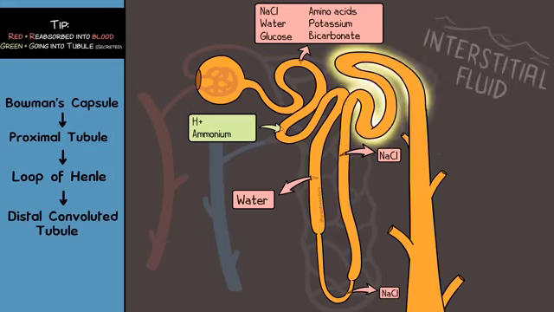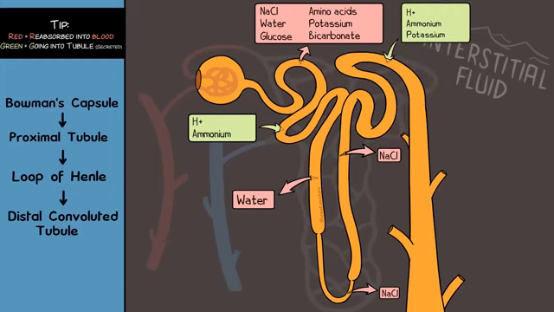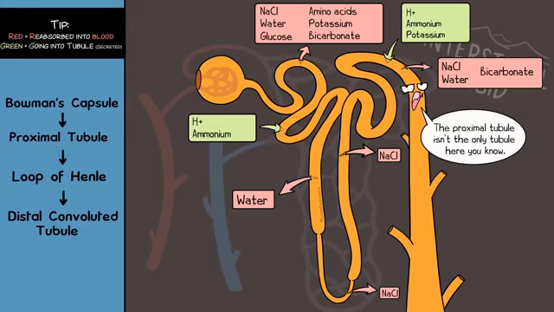Okay, now on to the distal convoluted tubule. In this area, you'll see H+, ammonium, potassium, and more substances secreted, which means into the filtrate they go, whereas substances like NaCl, water, and bicarbonate will be reabsorbed, meaning they're exiting the filtrate to be reabsorbed into the interstitial fluid. This distal tubule also contributes to pH regulation.